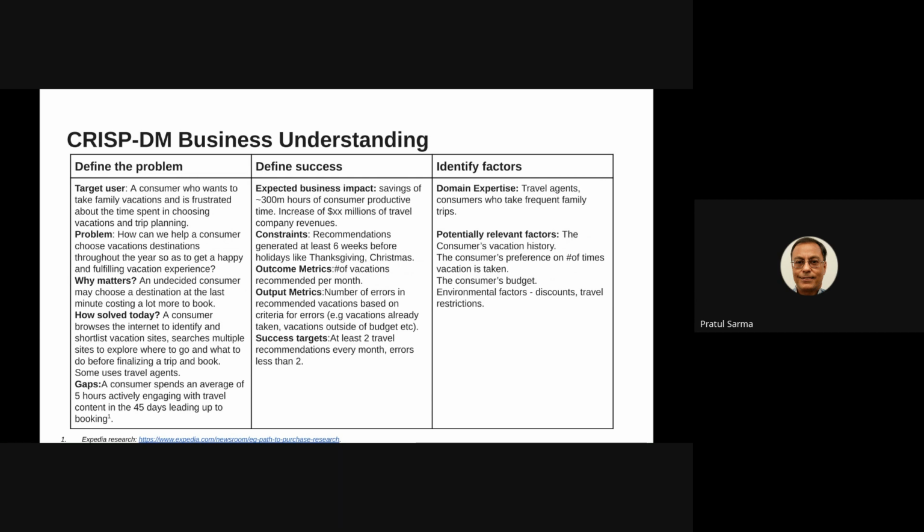The outcome metric will be the number of vacations recommended per month, and the output metric will be based on the number of errors in recommendations based on some predefined criteria. For example, vacations already taken or vacations outside the budget, etc. And the success target should be at least 2 travel recommendations every month with errors greater than 2. The factors that the ML system would use will potentially be the consumer's vacation history, the consumer's preference of number of times a vacation is taken, budget, and also environmental factors like discounts, etc.